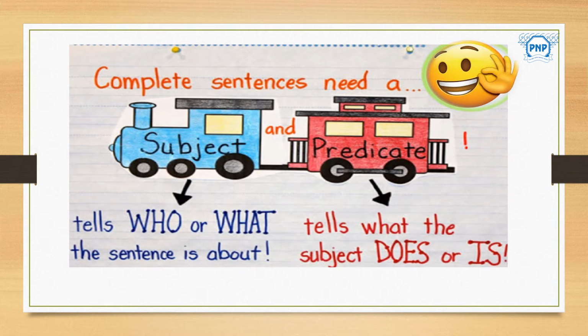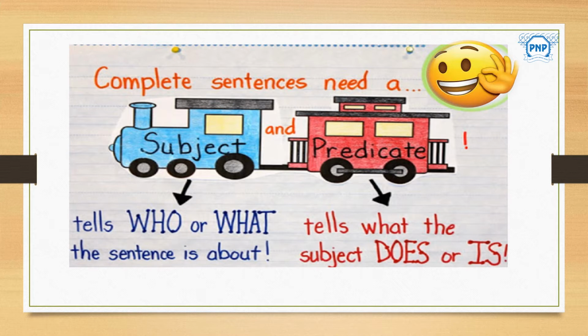As you can see in this picture, whenever we write any sentence, to make a complete sentence we should have two things. One is subject, second one is predicate. First, the subject tells who or what. Second, the predicate tells what the subject does or is.